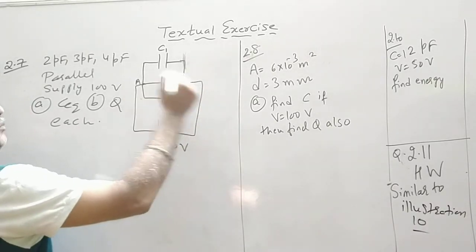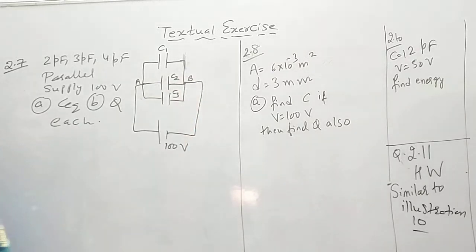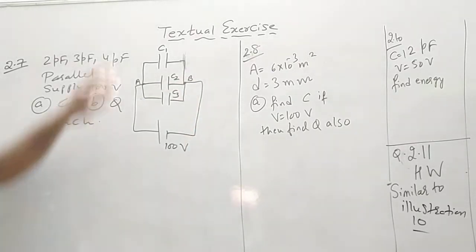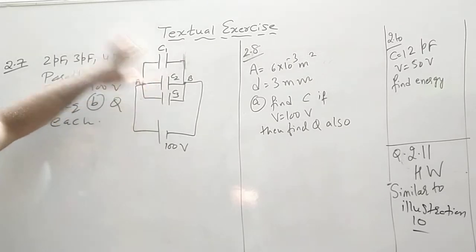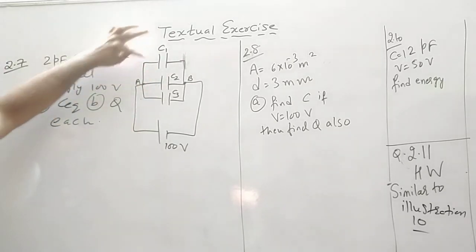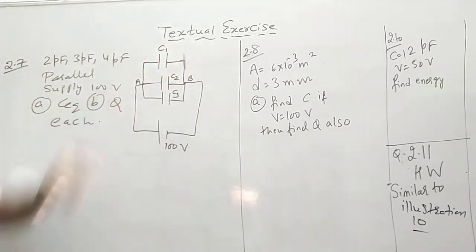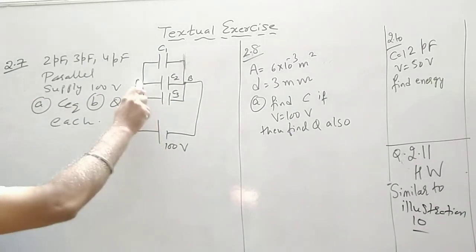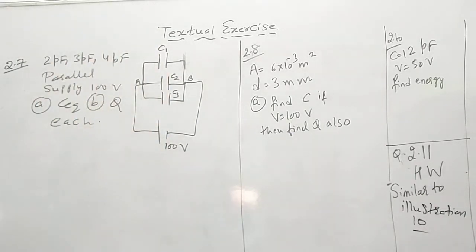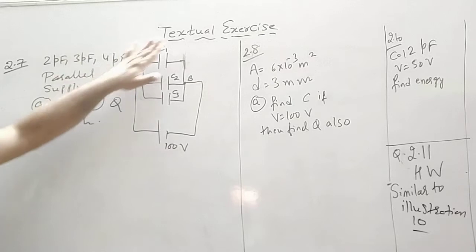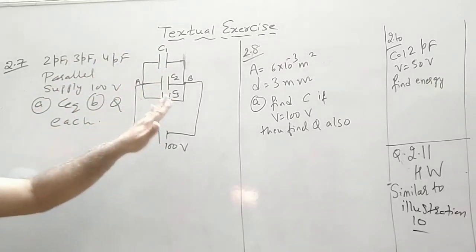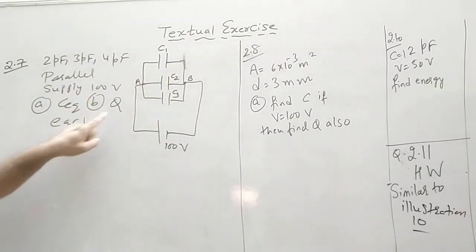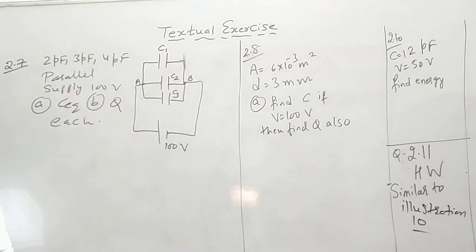Now see the common point of the first plate of each capacitor is A, the other point is B. So they are in parallel combination. Also it is a junction, so there is a division of charge. Here the values of C1, C2 and C3 are not the same, so you also have to find out the charge on each capacitor.